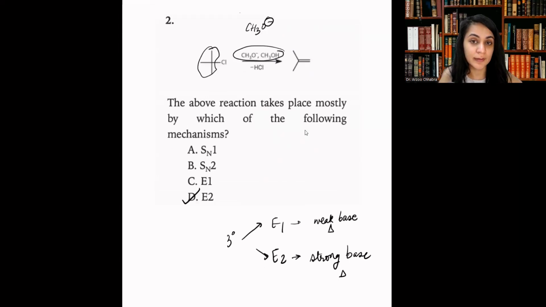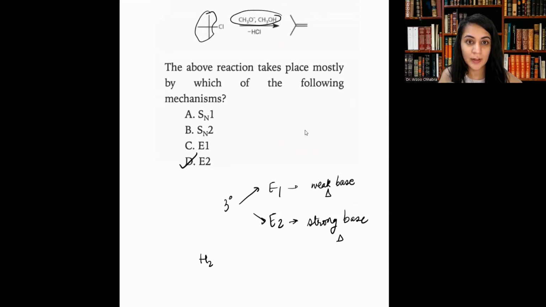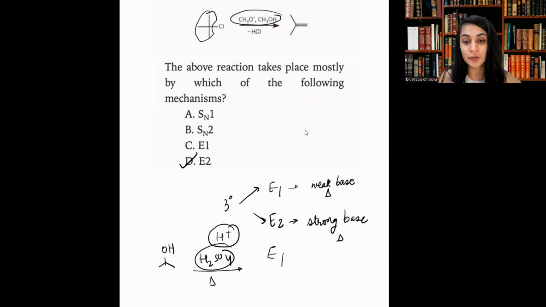Just really quick, H2SO4: when an alcohol is the reactant, and if H2SO4 is used under heating conditions, boiling conditions, the product is actually an E1 mechanism product. In the first step, OH takes the H plus from H2SO4, right?